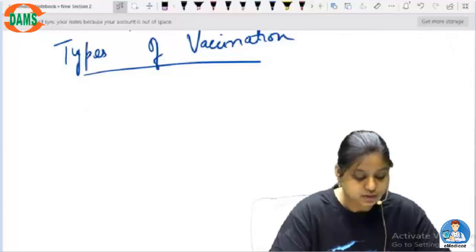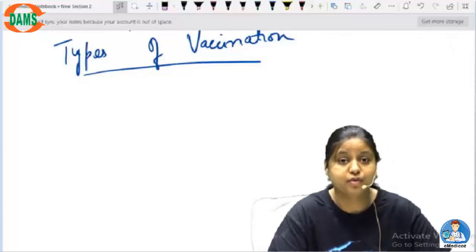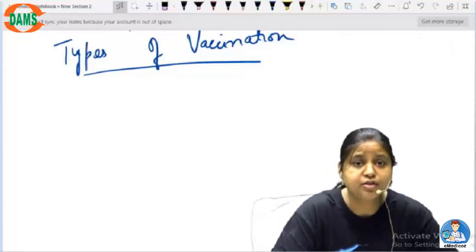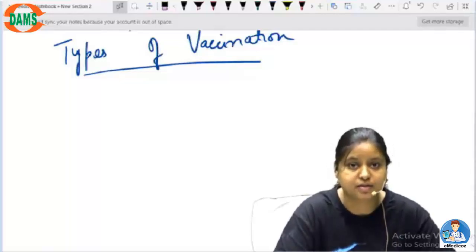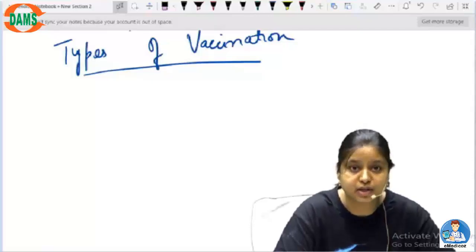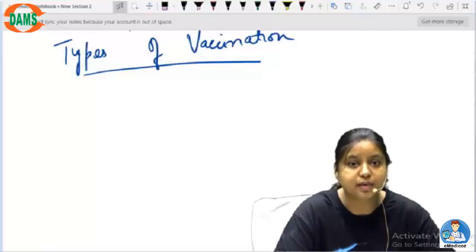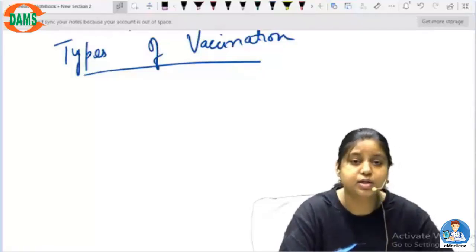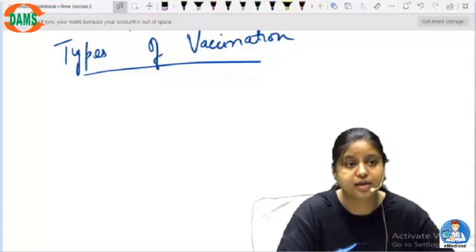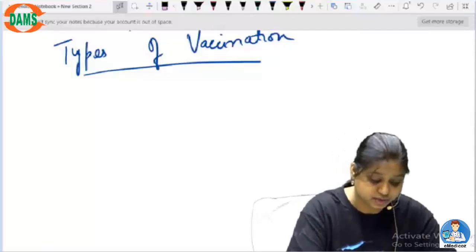Types of vaccination can be of different zones or different kinds of bacteria or virus that we will be taking care of. It can be an entire organism, it can be some part of the organism, it can be only the toxin part of the organism, which is obviously intoxicated or non-toxicated. So let's find out what kinds of vaccination are there in the market and have been found through research.